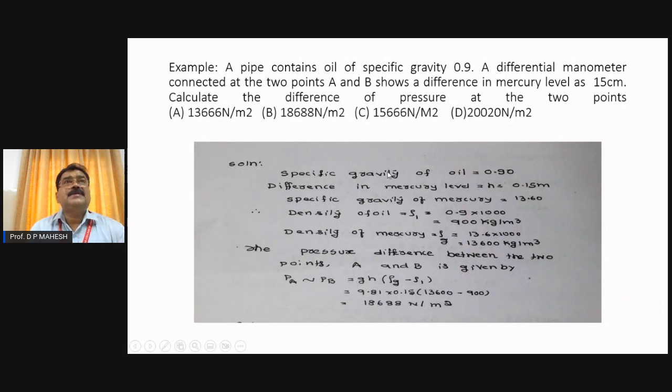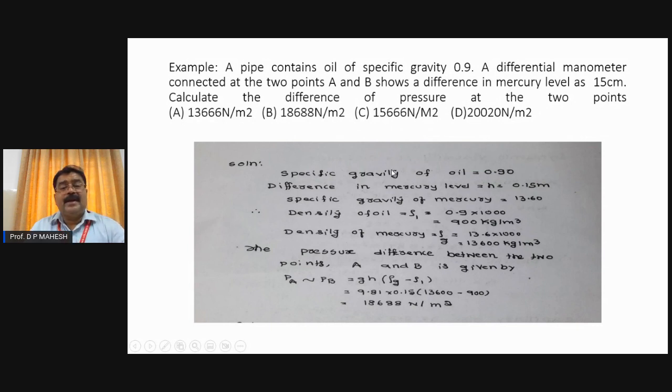Now, coming to one simple example: a pipe contains an oil of specific gravity 0.9. You just look at the problem. A differential manometer connected at the two points A and B shows a difference in the mercury level of 15 centimeter. Calculate the difference of the pressure at the 2 points. These are the various answers. Calculate the pressure difference at the 2 points.